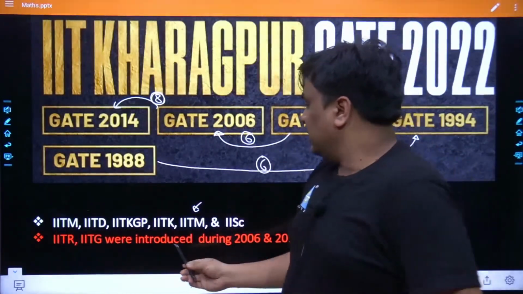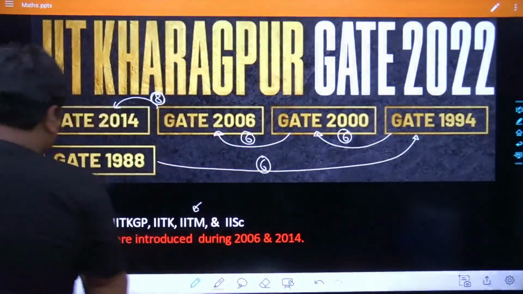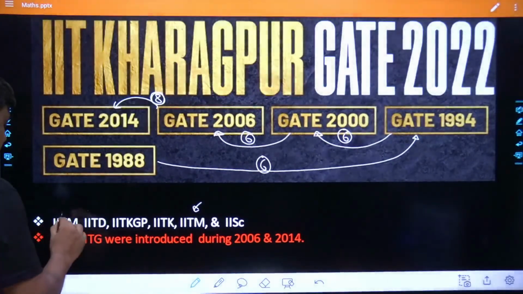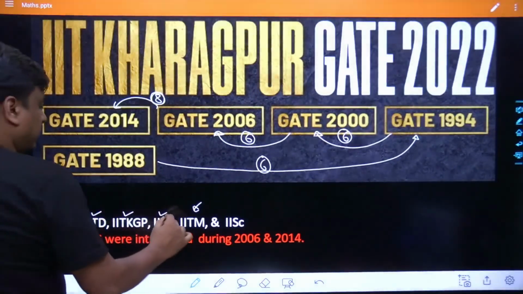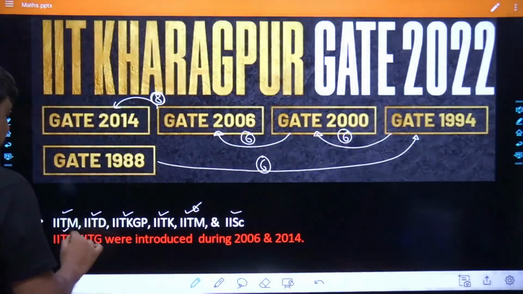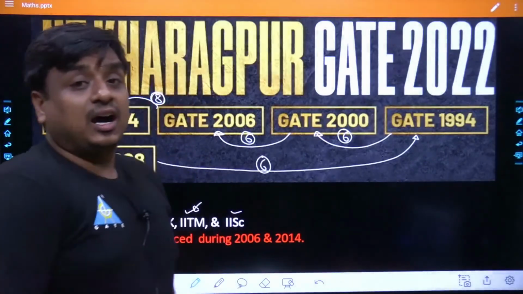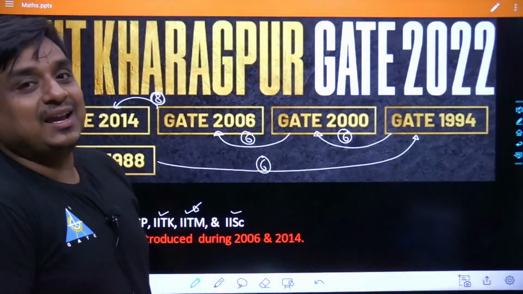From there onwards, let me switch off the mobile just to see your comments. Now from here onwards, you can see 1, 2, 3, 4, 5, 6, 7 and 8. A total of 8 IITs, including IISc, are the conducting bodies which conduct GATE each year.